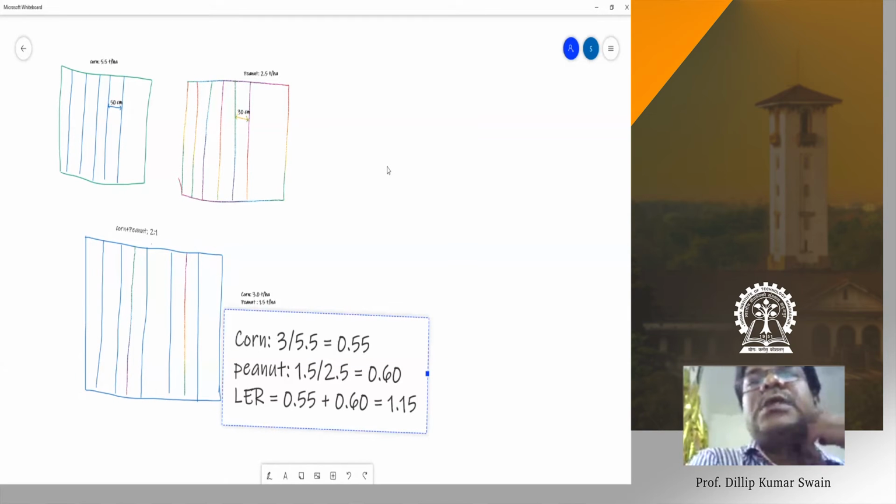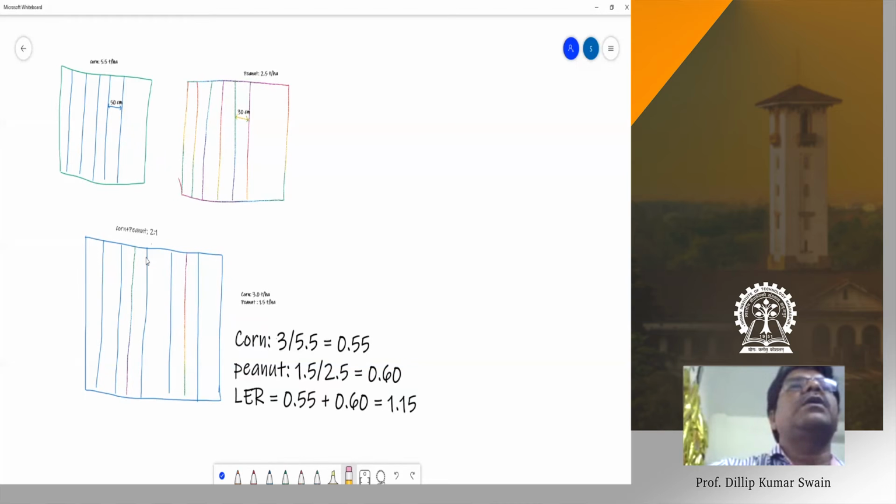But in other cases, if there is a replacement series, both the crops are equally important. So in this case, we can think of eliminating 1 row of corn. If you go for that, we can eliminate 1 row of corn here, and if required you can introduce one more row of peanut. In that case, the population of the corn is not maintained at 100%. 1 row of corn can be eliminated here.